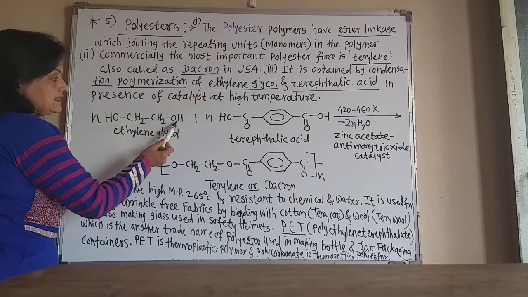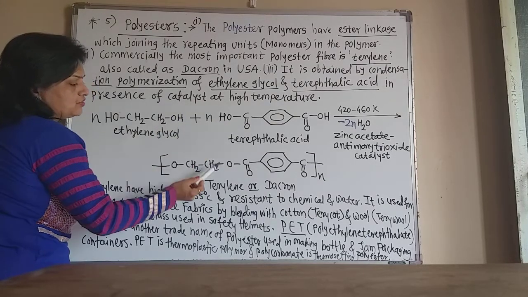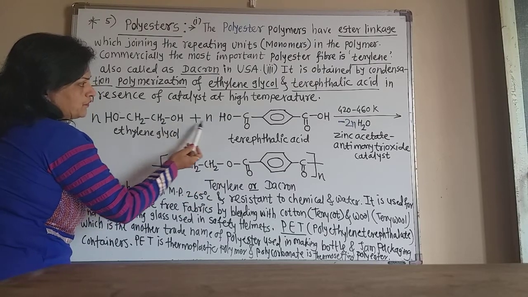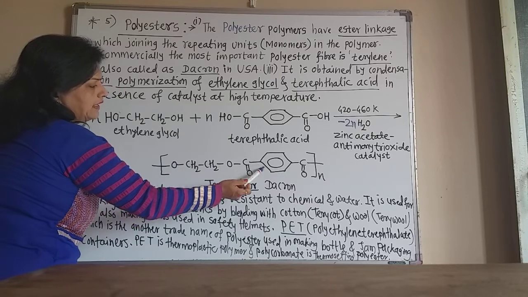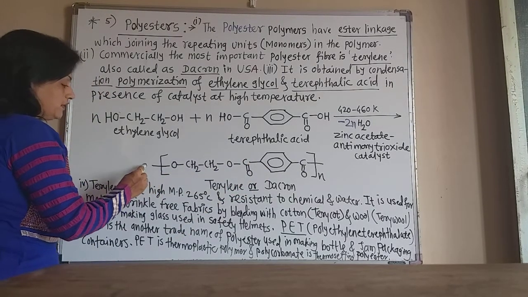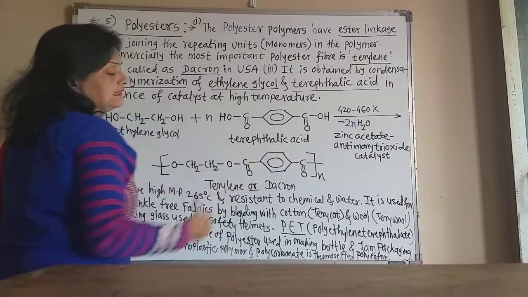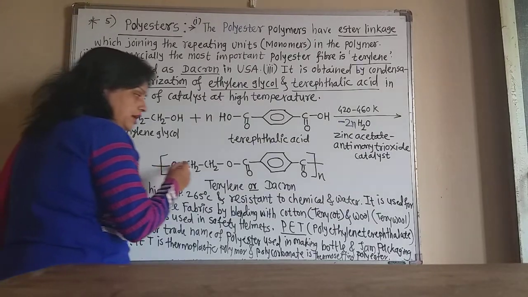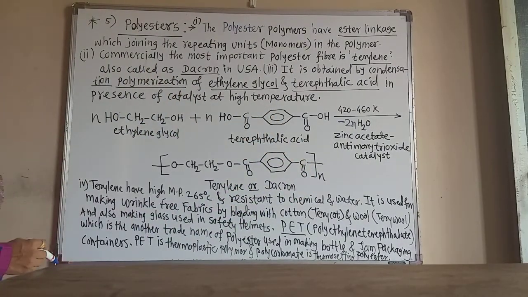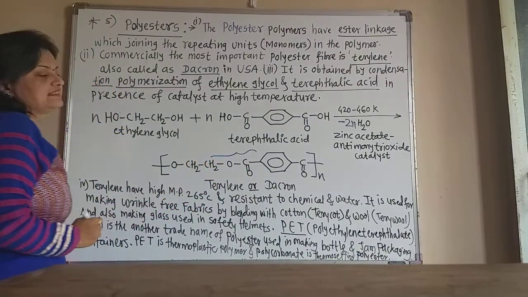Again this OH group and this hydrogen get eliminated. So there is only this CH2, C double bond O and the benzene ring. In this way there is formation of another terephthalic acid, another ethylene glycol. In this way n number of these monomers get attached to each other and there is formation of this ester linkage. Now see, this is the ester linkage.